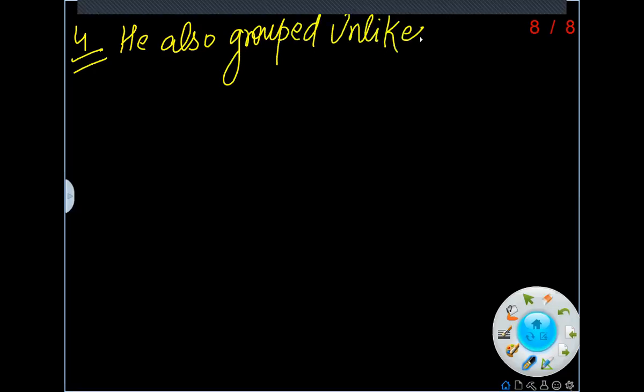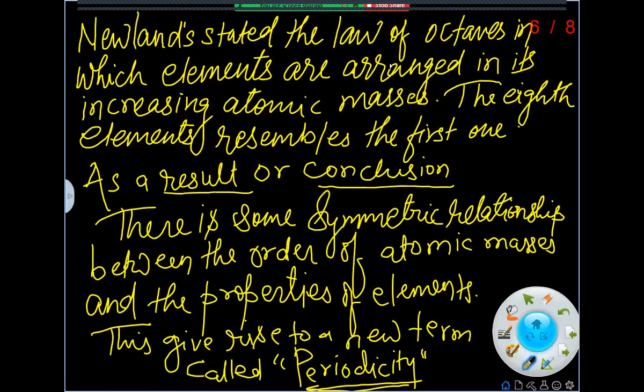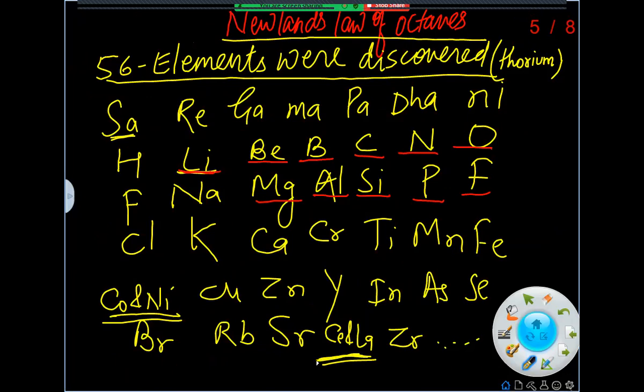He also grouped unlike elements under the same slot. I'm talking about cesium and lanthanum. So these two were placed together, even though they had different properties. You can see here cesium and lanthanum. Lanthanum is a d-block element and cesium is an s-block element. So elements with other differing properties were also grouped in one slot.